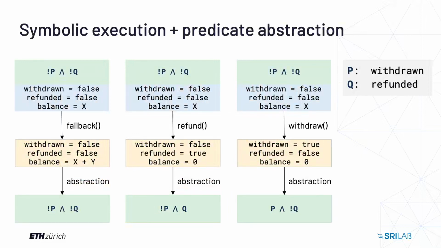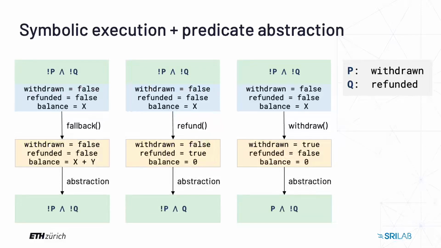Now, let's see how symbolic execution works together with predicate abstraction. On the left, on top, we can see green abstract state not P and not Q, and a blue corresponding to its state where withdrawn field is false, refunded field is false, and balance is some symbolic variable x. If we execute fallback function, the function that allows contract to receive money, the withdrawn will stay false, the refunded will stay false, but balances will be increased by some symbolic variable y. If we abstract this state now, it will yield us the same state we started with, not P and not Q.